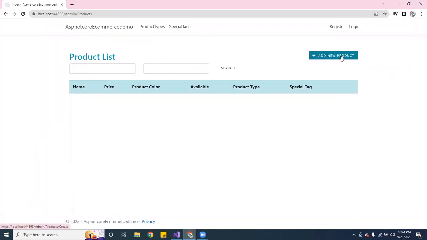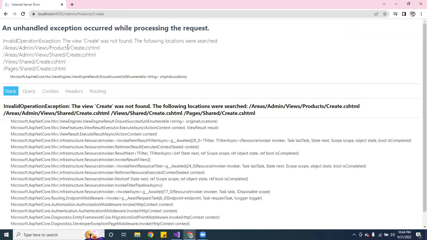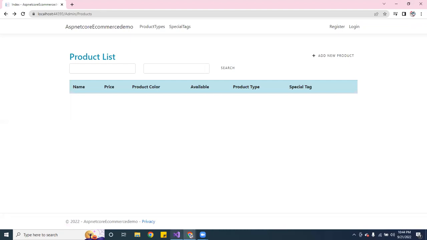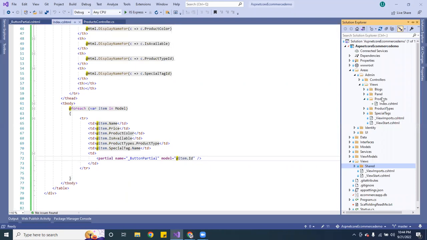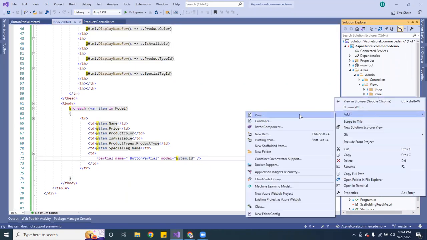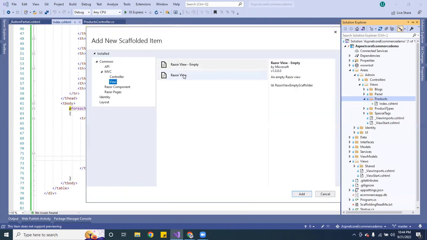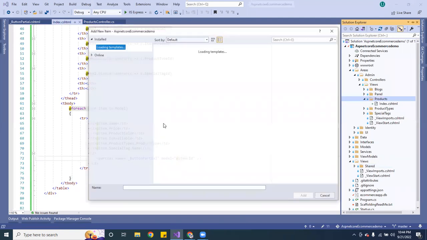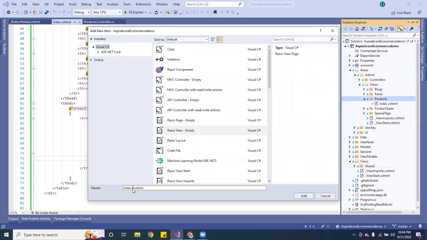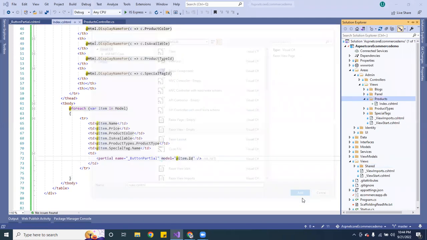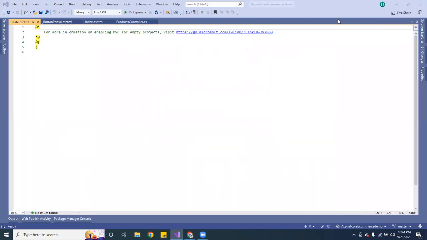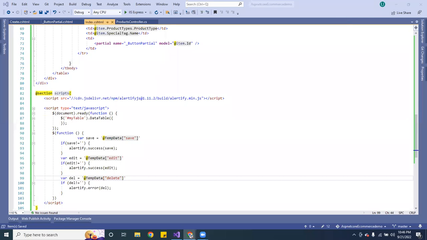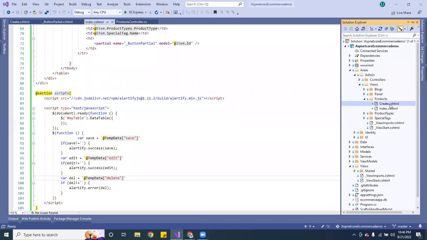So now we want to go ahead and create a new product, which is right here. If I click on it, boom, it's not there. We don't have it, so we have to create that. Let me go ahead and do that. I'm going to go to products and create a new HTML, a new view. Let's hit Enter, and this one's going to be called create. That's that. All right, so we got to go to the create.